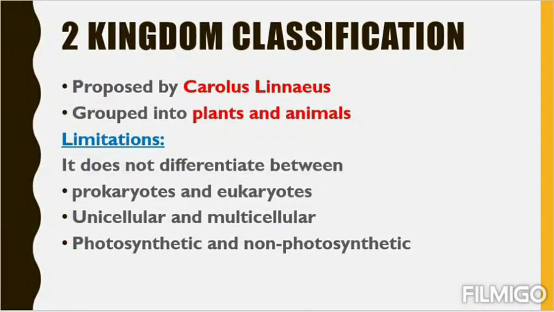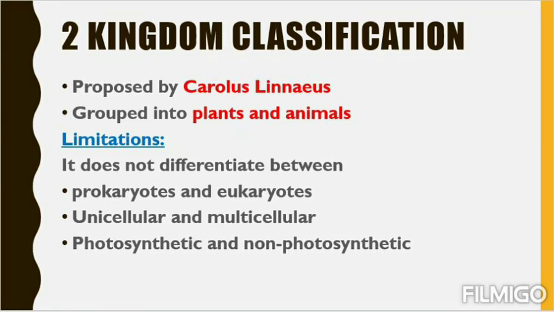Then comes photosynthetic and non-photosynthetic. Photosynthetic means the organisms who are autotrophs, who can produce their own food with the help of photosynthesis. You know what photosynthesis is? Trapping the sunlight to produce food. Then comes non-photosynthetic. Non-photosynthetic means those are heterotrophs, those cannot produce food of their own, they don't trap light.